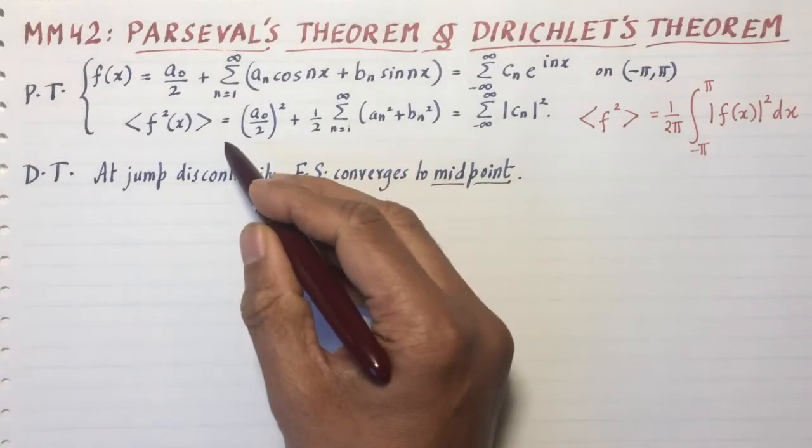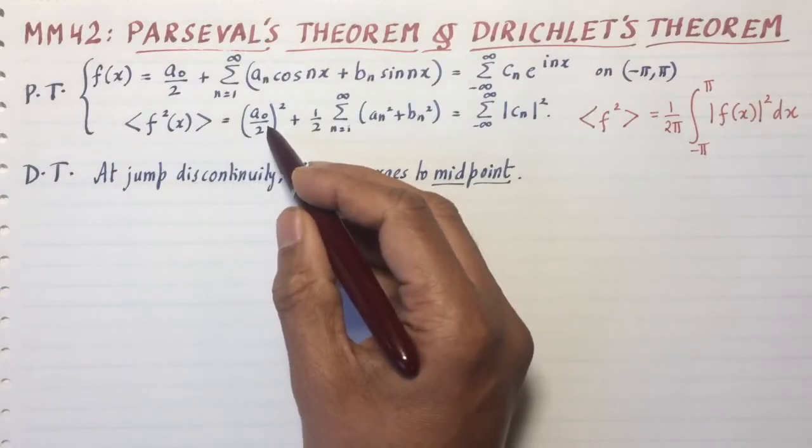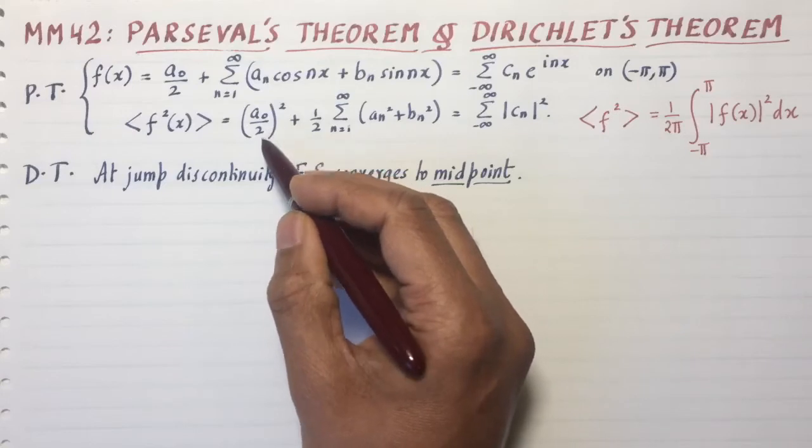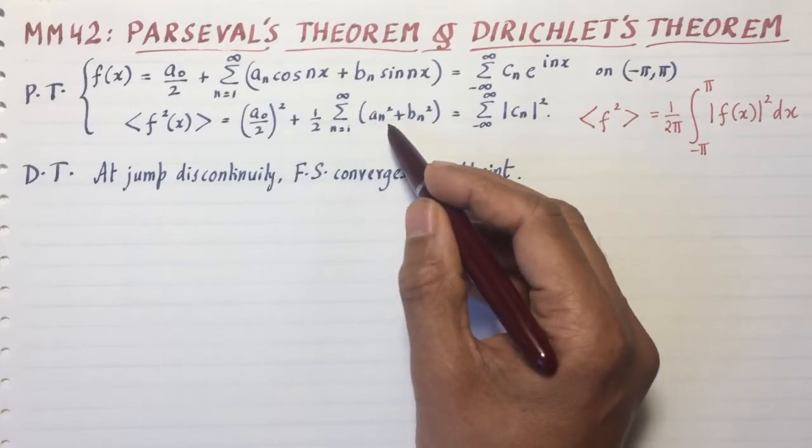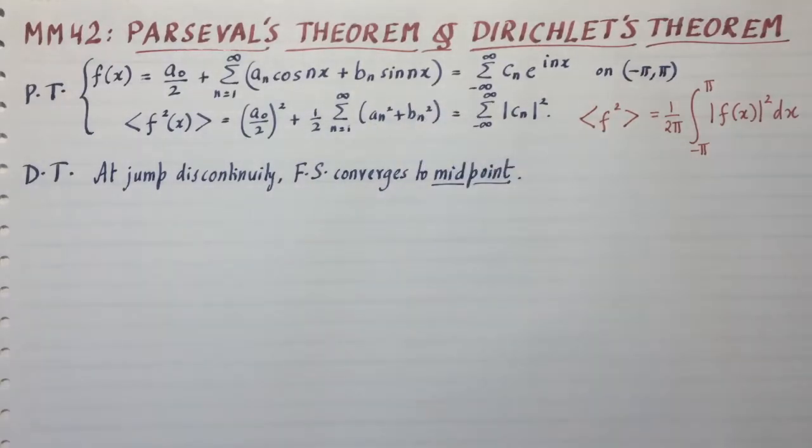Well, you can calculate the average also by examining the coefficients of the Fourier series. So Parseval's theorem gives you the answer. It's (a0 over 2) squared plus 1/2 the sum of all the an squareds and all the bn squareds. Parseval's theorem is extremely useful, as we'll see later in this video, to get really quickly converging estimates of something like pi.